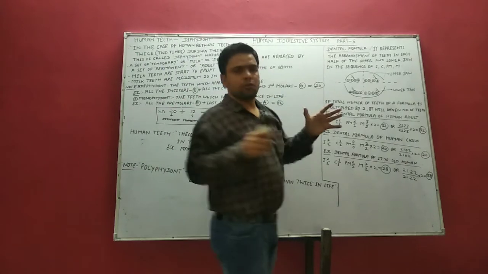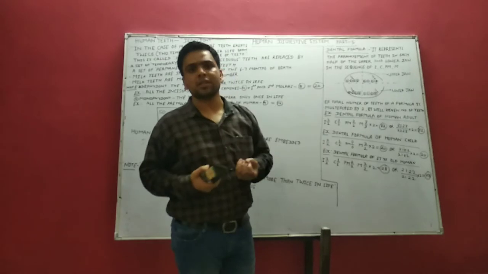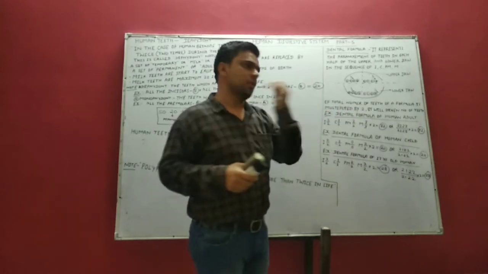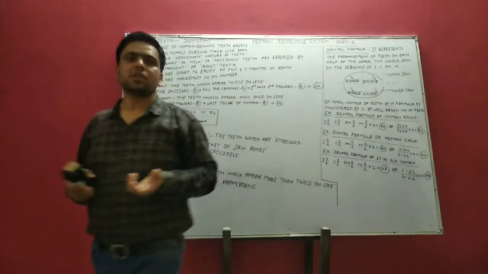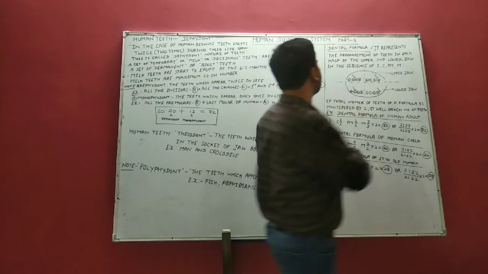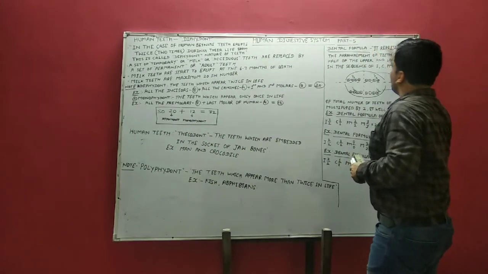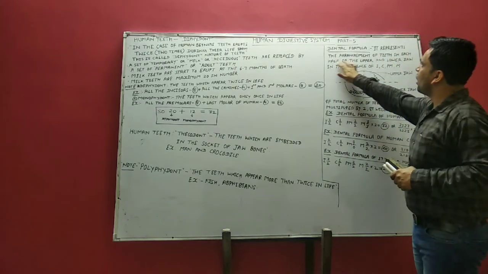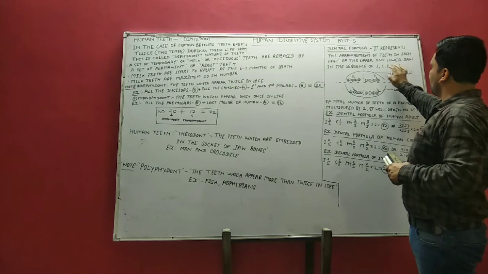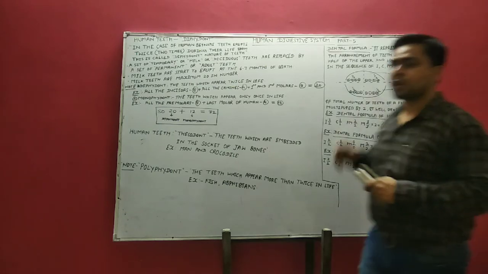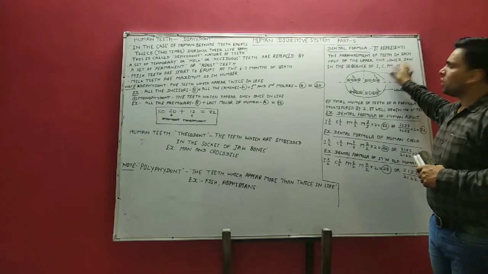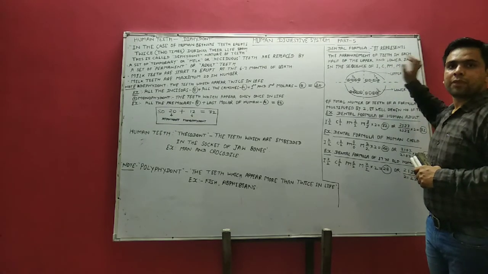What is dental formula? This is the representation of heterodont types of teeth, that is, the representation of various kinds of teeth in proper sequence. So dental formula represents the arrangement of teeth in each half of the upper and lower jaw in the sequence of I, C, PM and M. I stands for incisors, C stands for canines, PM stands for premolars, M stands for molars.